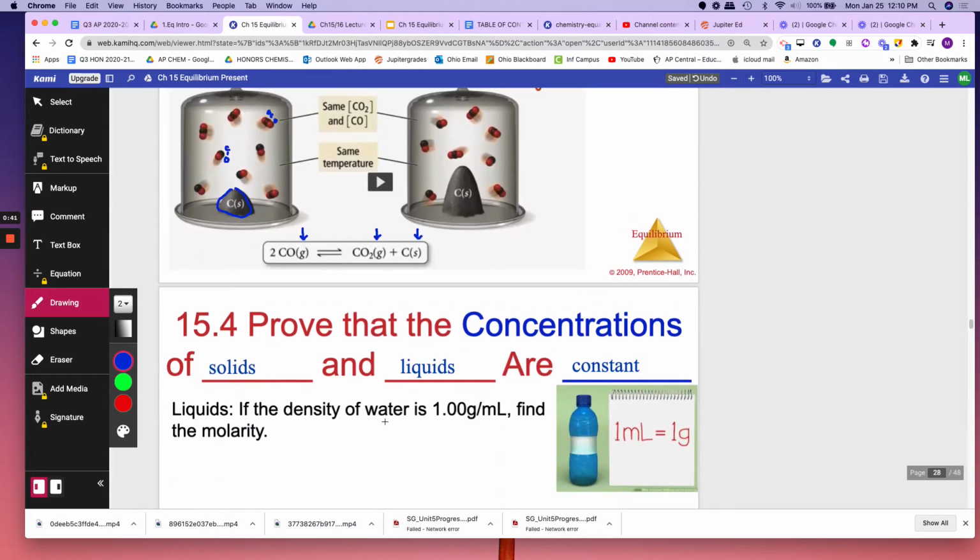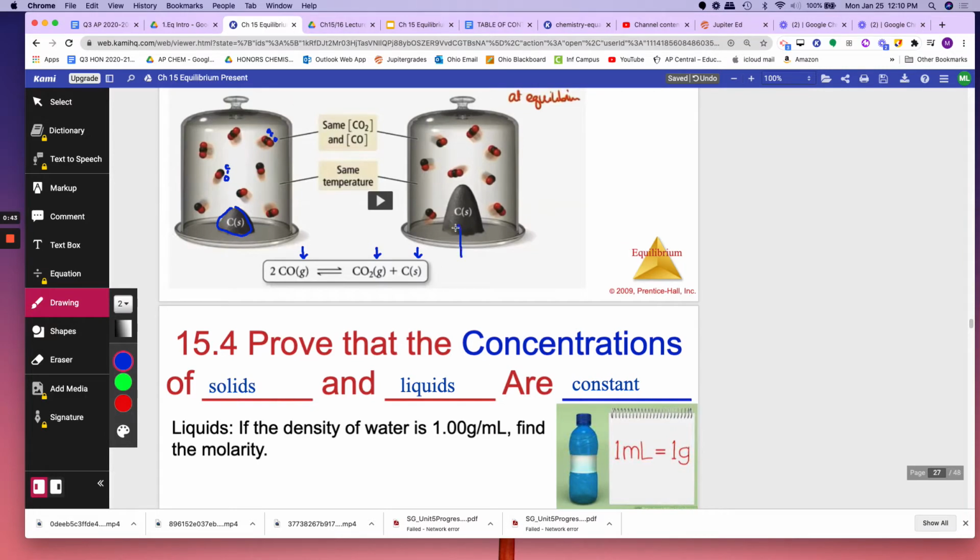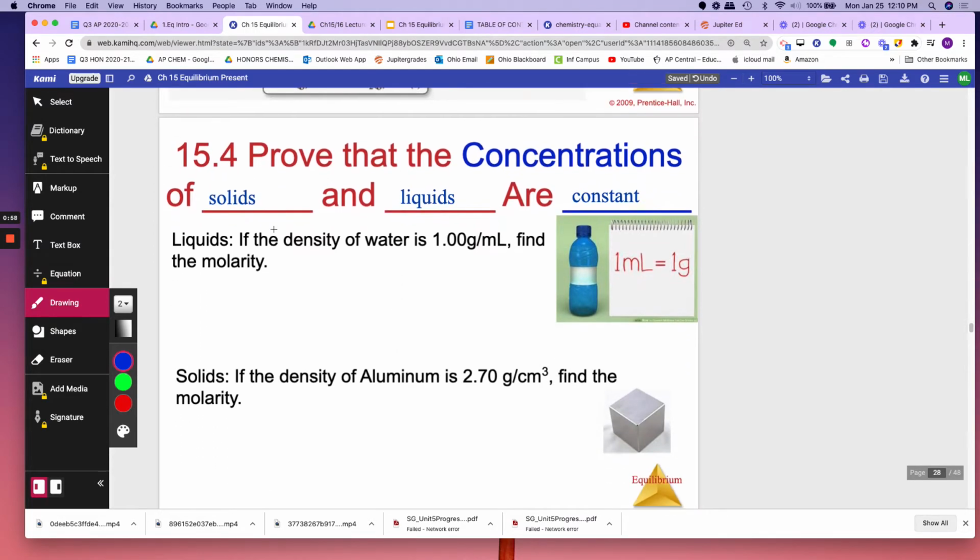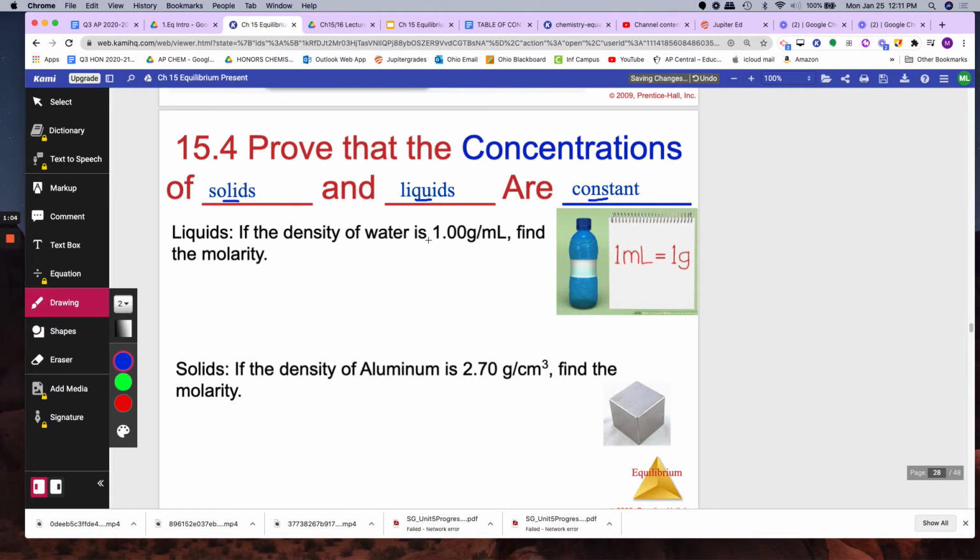Okay, so the concentration of the C here, the molarity of the C, will not ever change. But the concentration of the gas, let's say the amount of molecules per certain volume, will change. Here, the amount of atoms per certain volume will not change. Okay, I'm going to prove to you that the concentration of solids and liquids are constant. It does not change. Let's start with water.